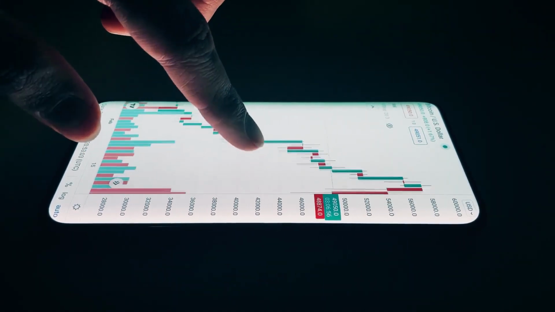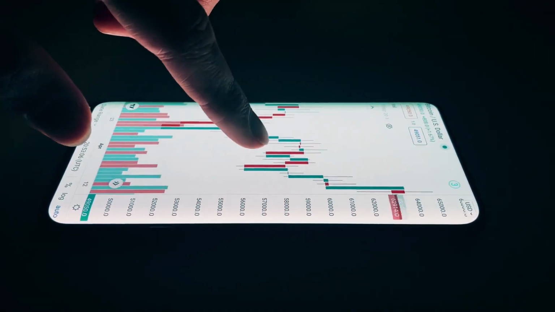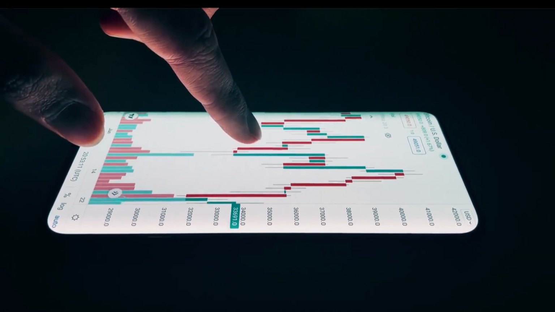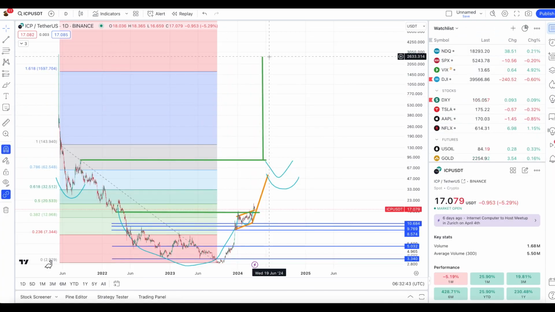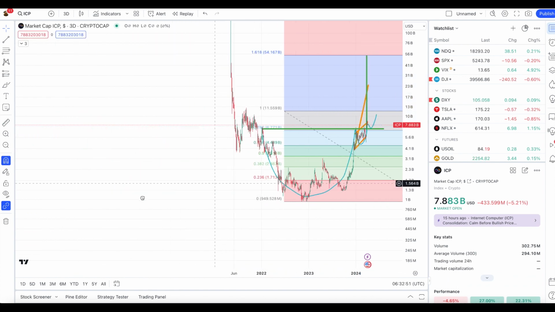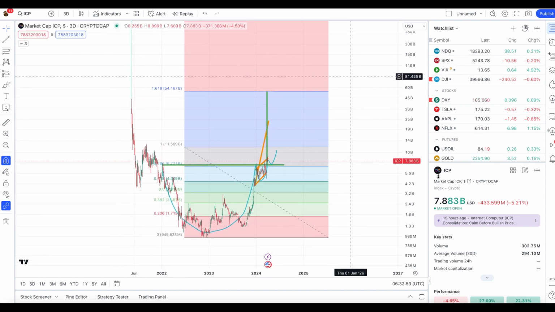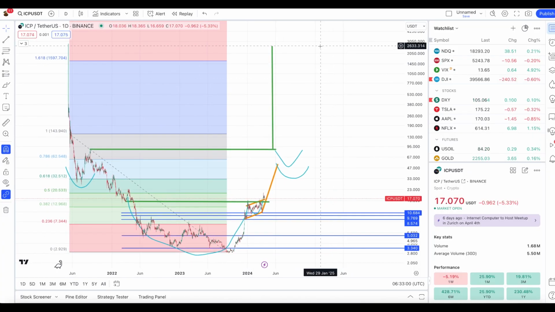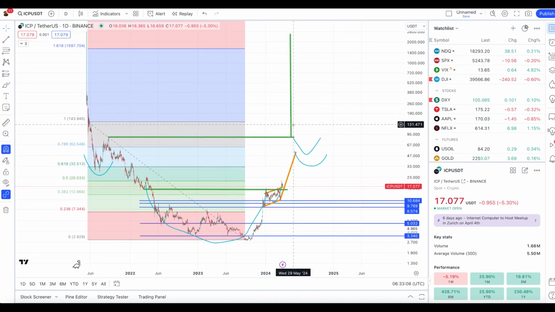So could this target be hit? Yes, potentially, but this might not happen till later years. We've got to see a huge influx of money come into the crypto space. Would ICP be in price discovery? Most definitely. 151x from where we are right now, that could be the long-term target. So a $2,500 plus ICP, that potentially could be in the realm of possibility. Maybe not for this bull run, but we'll see an $80 to $90 ICP target.